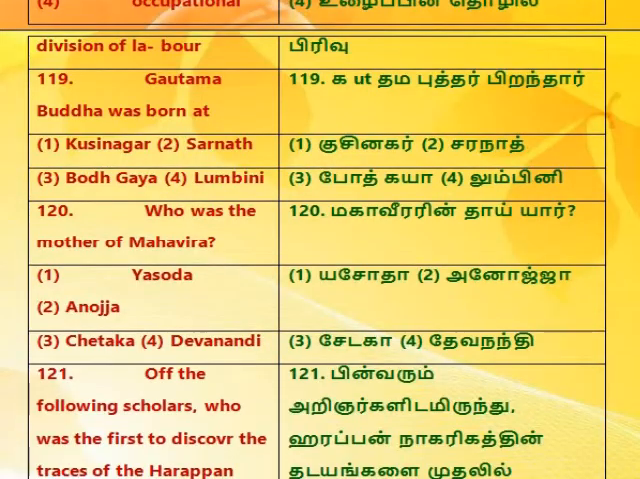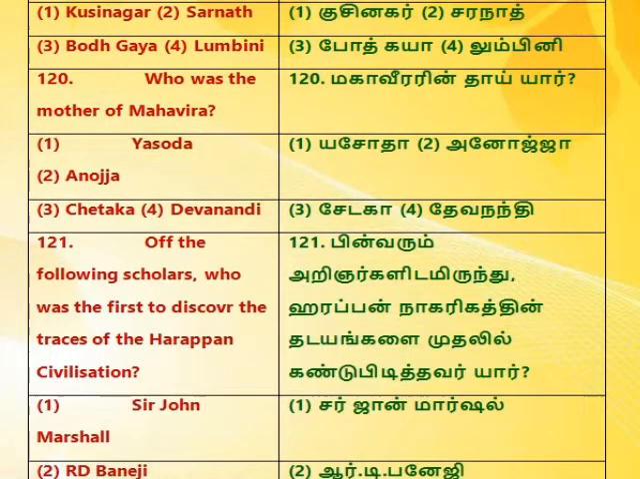119. Gautama Buddha was born at 1. Kusinagar. 2. Sarnath. 3. Bodh Gaya. 4. Lumbini. 120. Who was the mother of Mahavira? 1. Yasoda. 2. Anajaja. 3. Chitaka. 4. Devanandi.